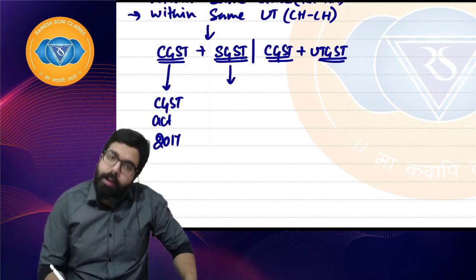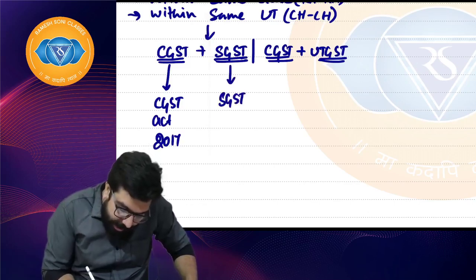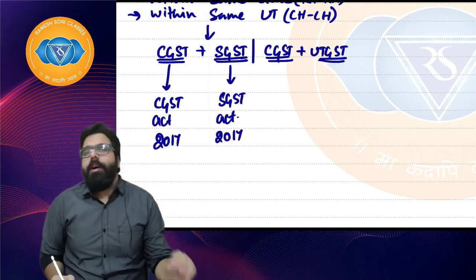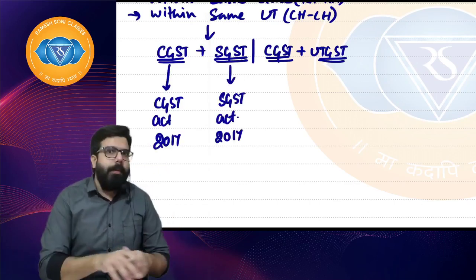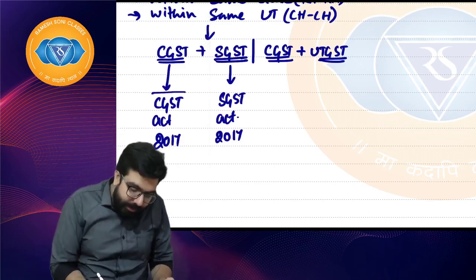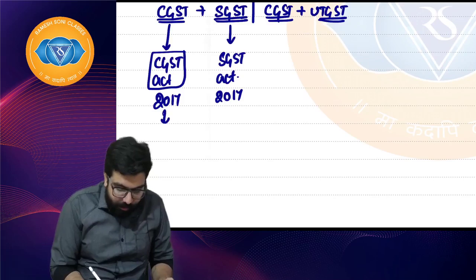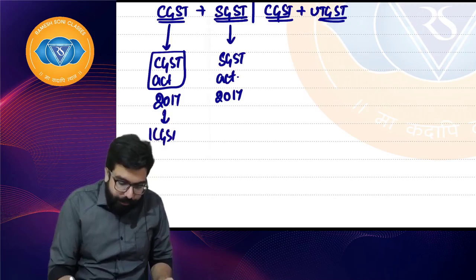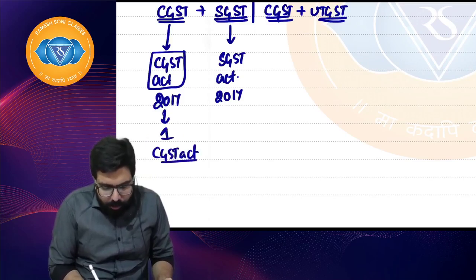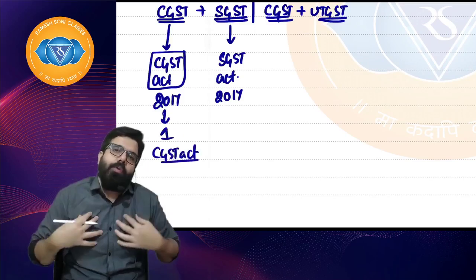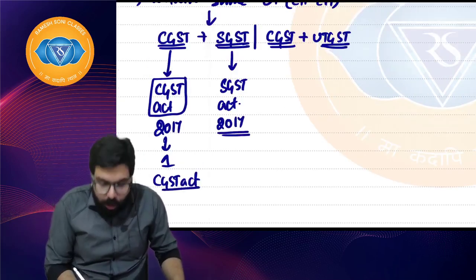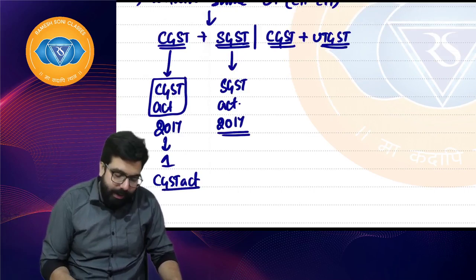Sir, SGST under the SGST Act. So Karnataka will have its own Karnataka SGST Act, then Tamil Nadu will have the Tamil Nadu SGST Act. But there is only one CGST Act. How many CGST Acts? One CGST Act. Why, sir? Because the central government is only one. The central government needs only one law to collect the tax. Now, I'll talk about how many SGST Acts there are a little later.